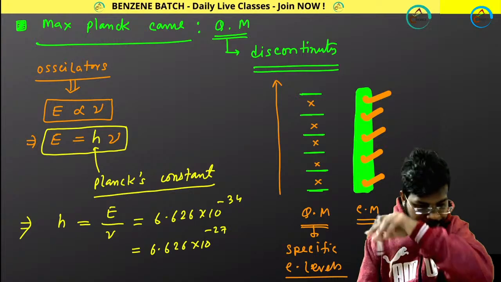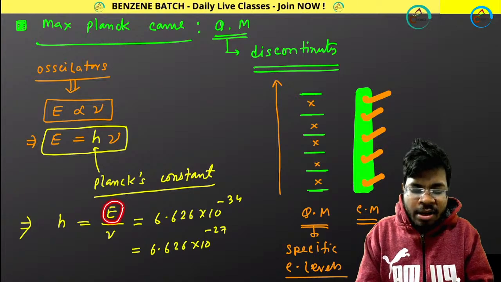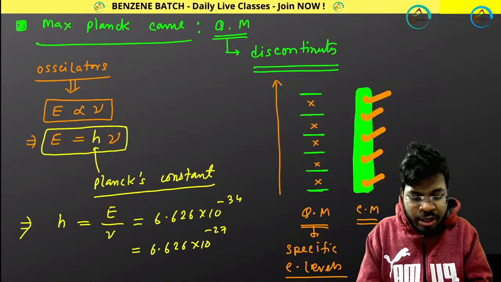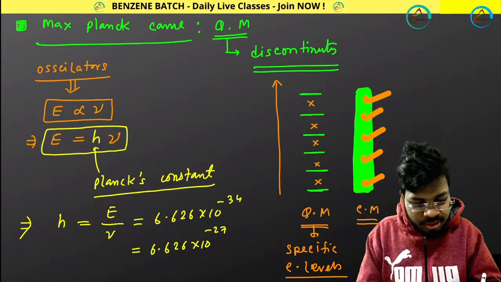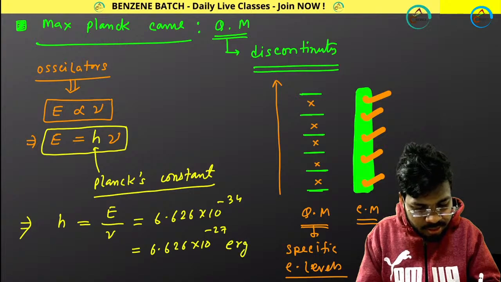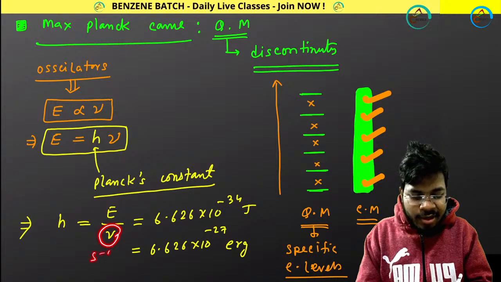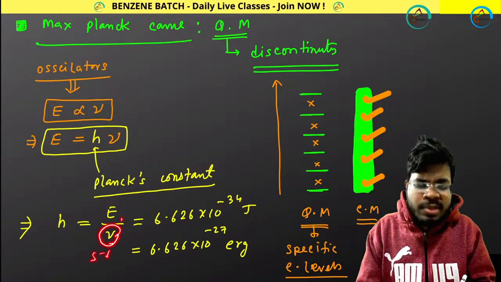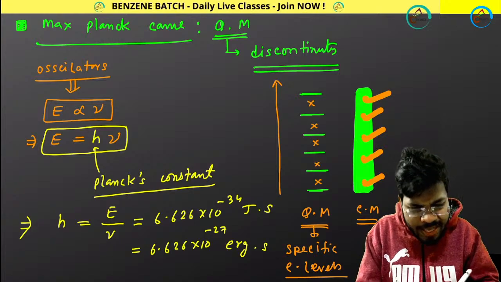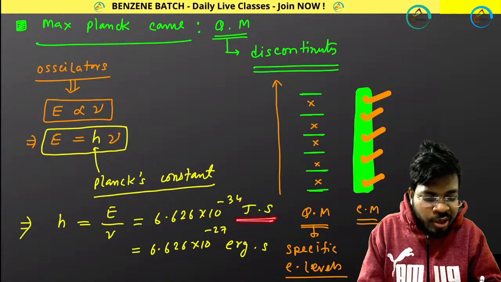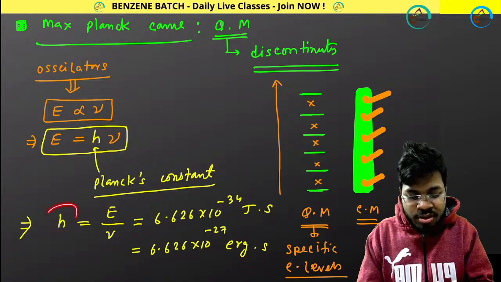It is very simple. You know the unit of energy is joule in SI, erg in CGS. What is the unit of frequency? Second inverse. So divided by second inverse means what? Here I will be getting second. So in this way you get the joule second unit or erg second unit for the value of Planck's constant. And in this way Planck's constant generally came.